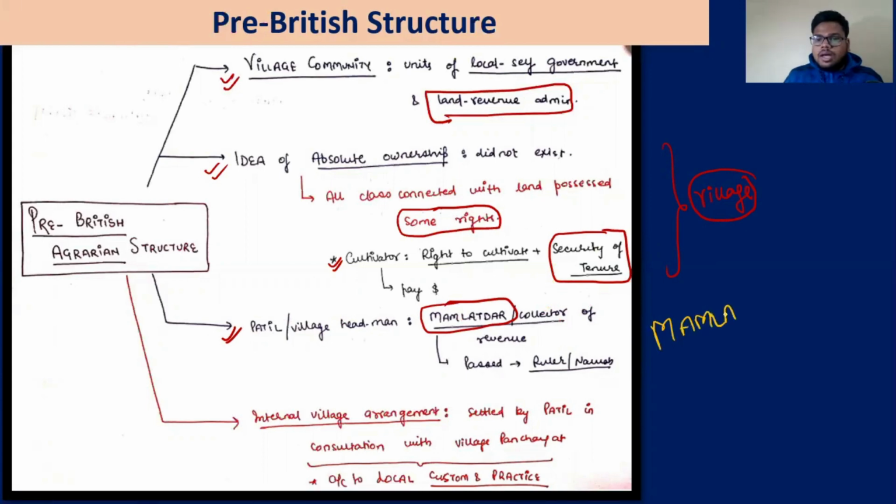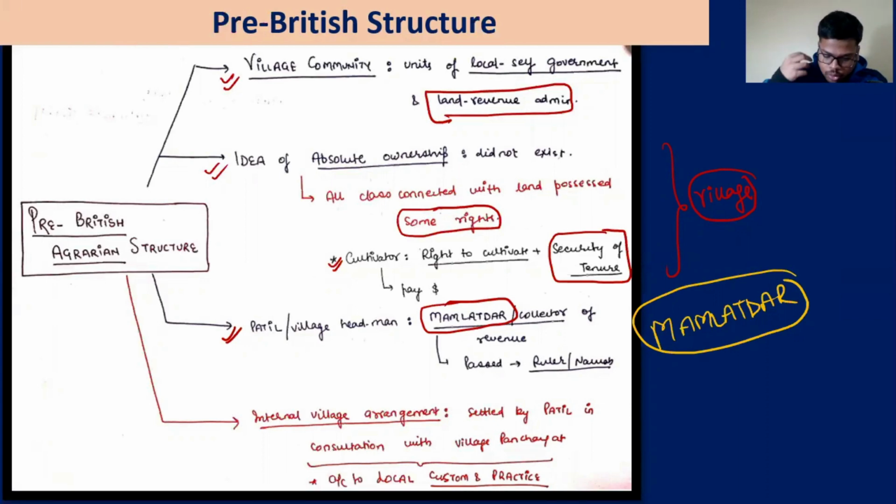Mamlatdar. He was the collector of the revenue and he used to pass a part of that revenue to the ruler or the nawab, whosoever is there. Whosoever is running that place, for example, in Bengal, earlier the authority was the Mughals, then the local nawabs. So they have to provide this revenue to these people. That's fine.